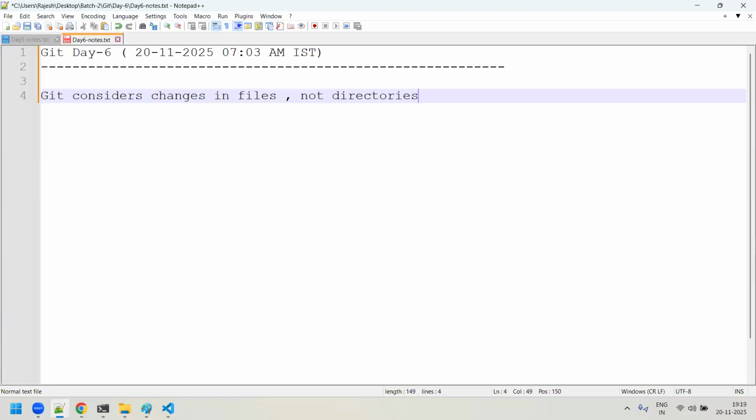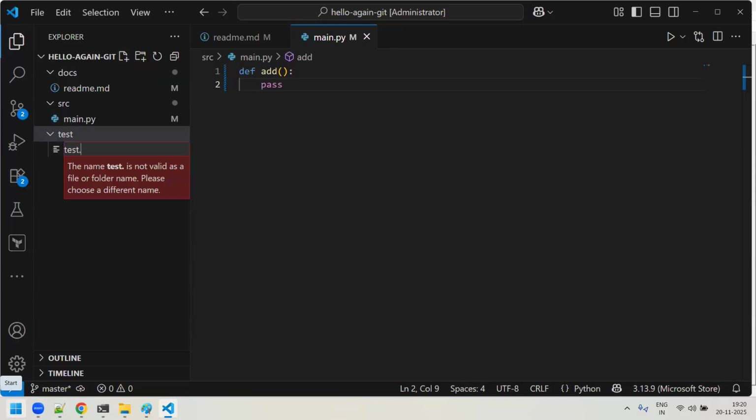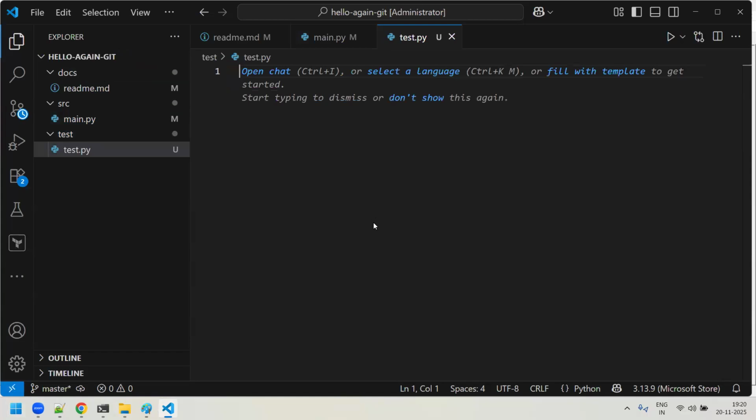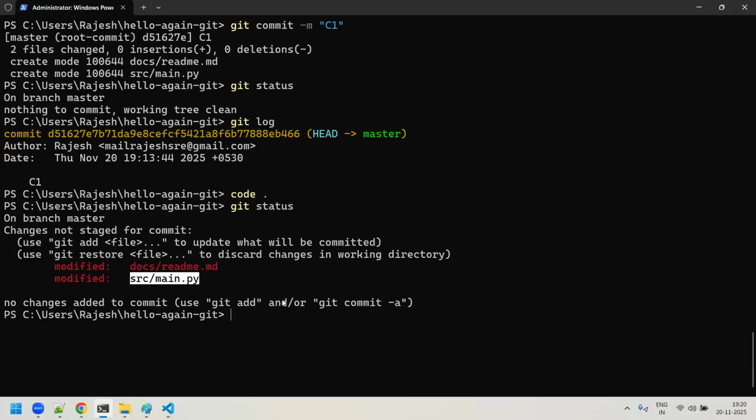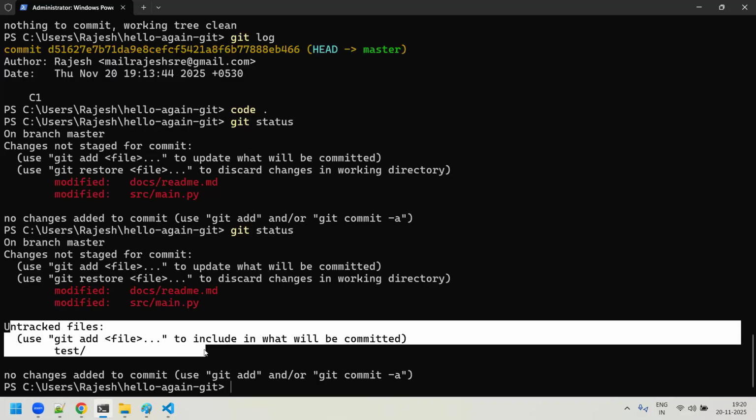Okay, very good. Now you will say, okay Rajesh, I'll go here, and under the test folder let me create one file. Let me click here and create test.py. Now you created a file inside the test folder. If you come over here and do a git status again, it shows that there is one more untracked file, under test, which is test.py. It is showing under the untracked state.